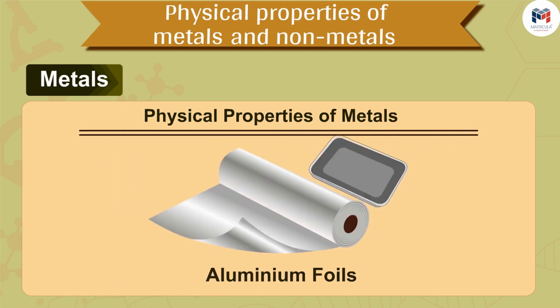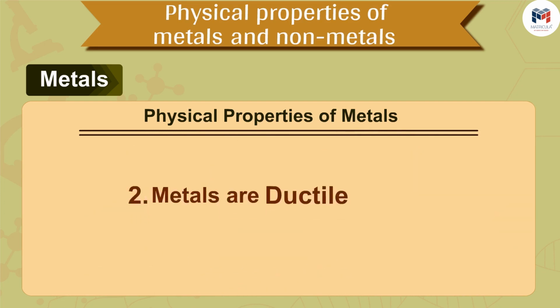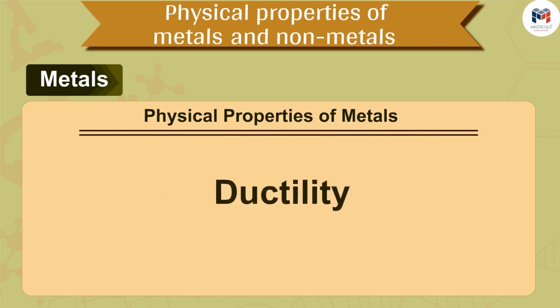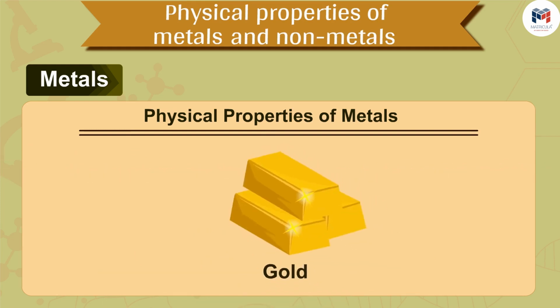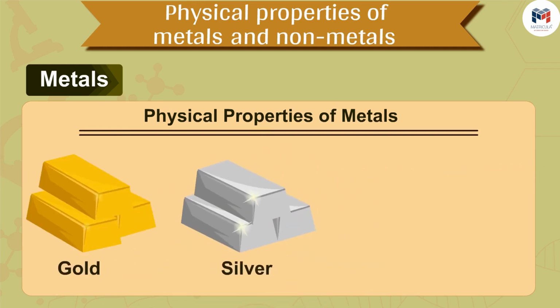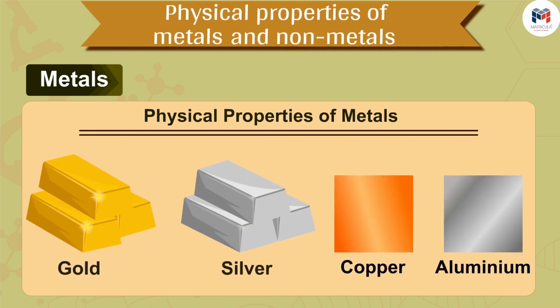sheets. The second property is that metals are ductile. What is the meaning of ductility? It means that metals can be drawn into thin wires. Gold is most ductile metal. Silver is also among the best ductile metals. Copper and aluminium metals are also ductile and can be drawn into thin copper wires and aluminium wires.